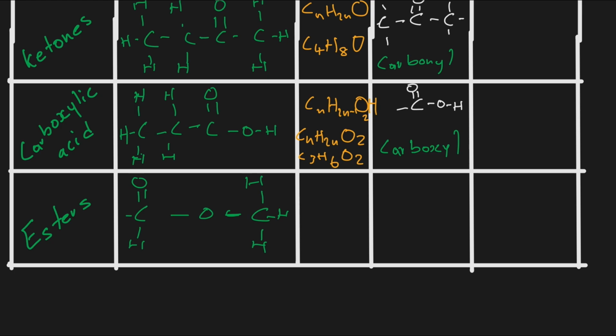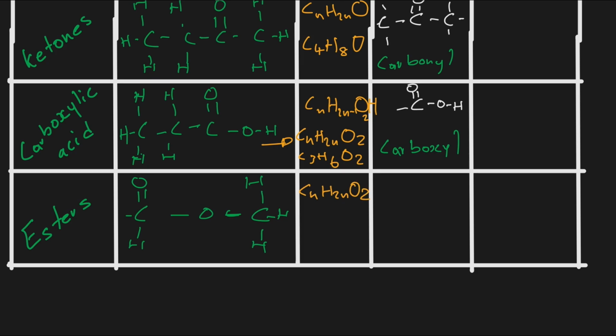So remember, this can continue with different elements like that. But in this case, we're just going to leave it as it is. We have 2 carbons, and in between those 2 carbons, we have this oxygen. So remember, this oxygen in between the carbons is the one that describes an ester. So the general formula of an ester is the same as the carboxylic acid, which is CnH2nO2.